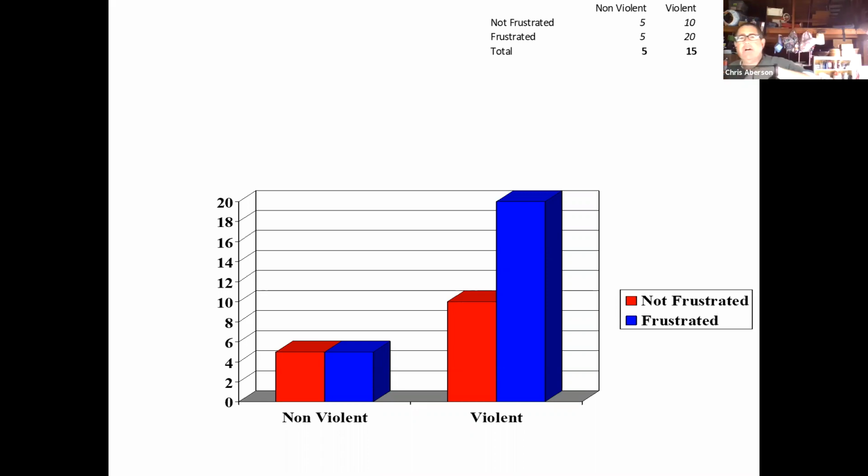Another thing to note here, though, for the frustration conditions, again, we want to ask that question: is frustrated always bigger than not frustrated? If it is, we can be very confident in saying we have an actual main effect, not just a statistical artifact of that interaction. If it isn't, then we want to say, well, you know, that's just a product of the interaction. Here we see on the left, the frustration doesn't make any difference. On the right, it does. So there, even though we have a statistical main effect, we want to say, yeah, hold off, that's just there because of the interaction.